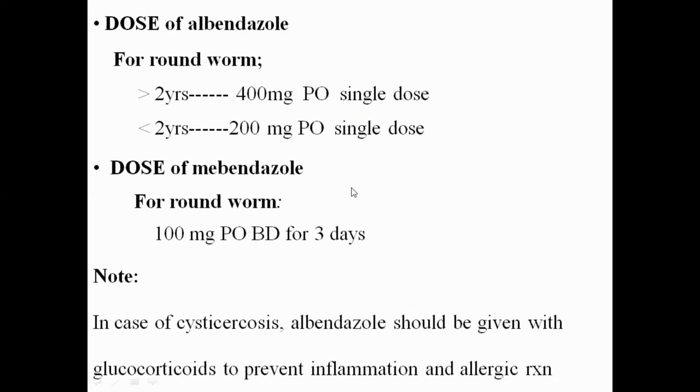Now, dose of the albendazole for the roundworm. If more than 2 years, 400 milligram per oral single dose. For the less than 2 years, 200 milligram per oral single dose. That's for the albendazole. Dose of the mebendazole for the roundworm, 100 milligram per oral BD for the 3 days.